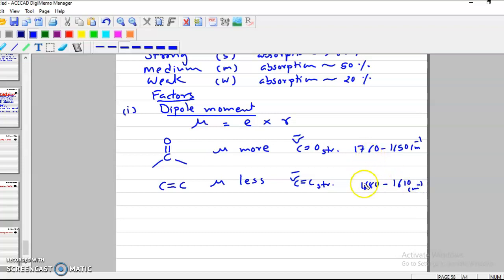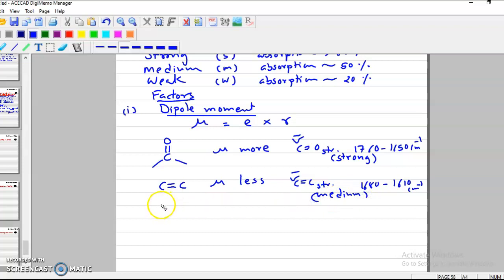So these two stretchings may appear in a similar frequency range, but here the dipole moment of C=O is higher, and therefore this band will be strong, while C=C stretching gives a medium band.